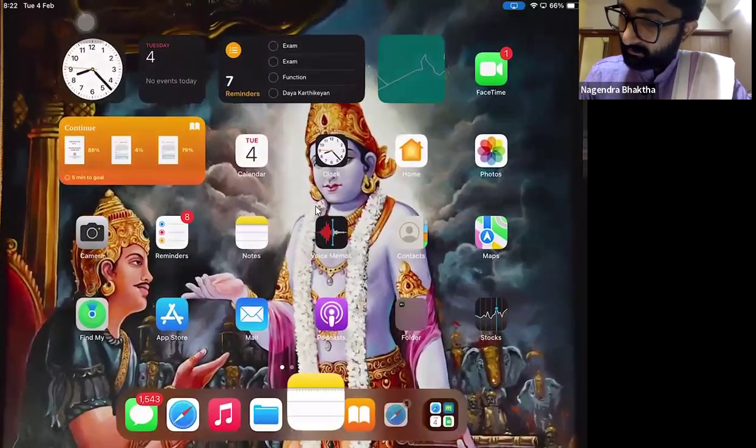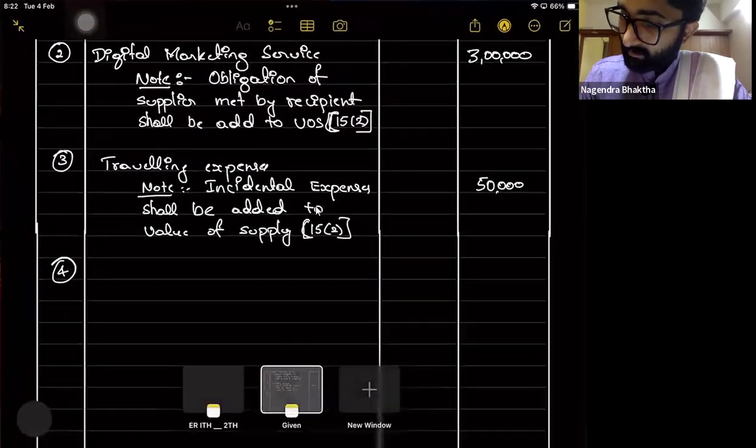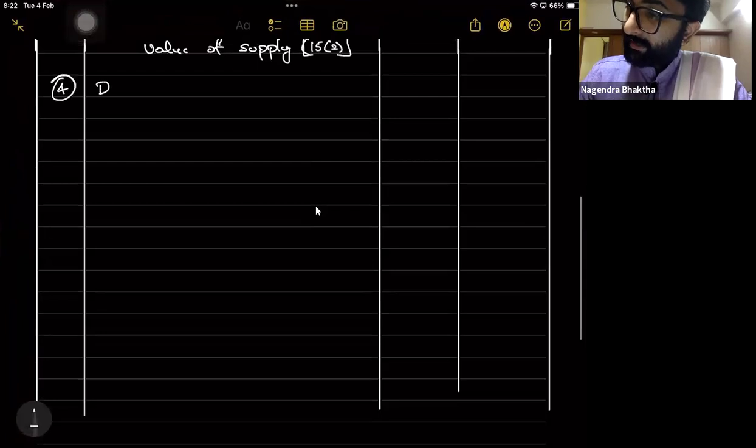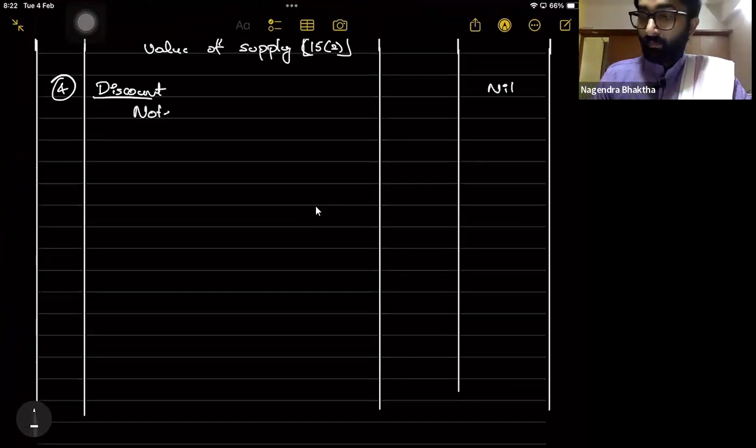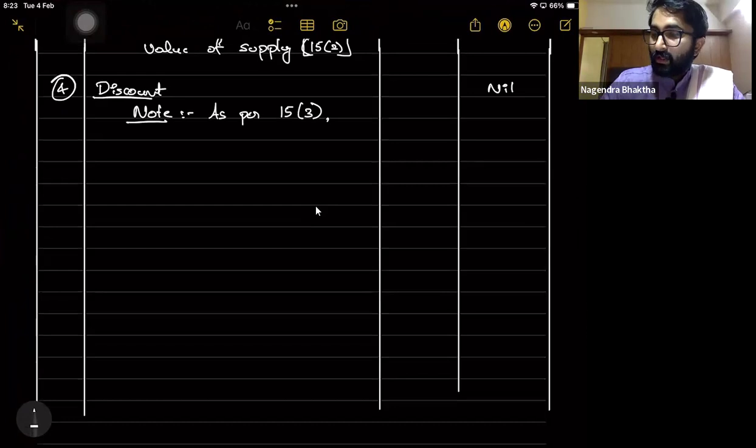Discount. I'll write this. Discount dash nil. Why? Note. What is the note that you write? As per section number 15 subsection 3, the post supply discount, post sales discount